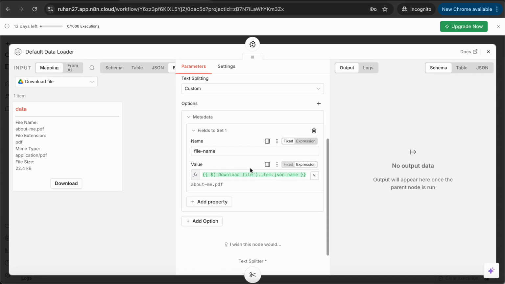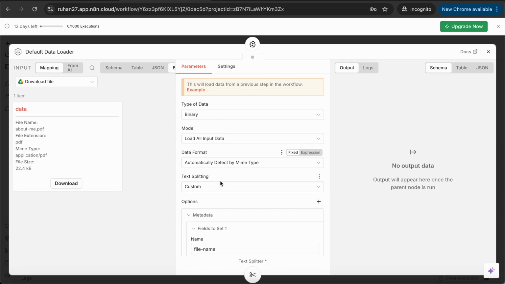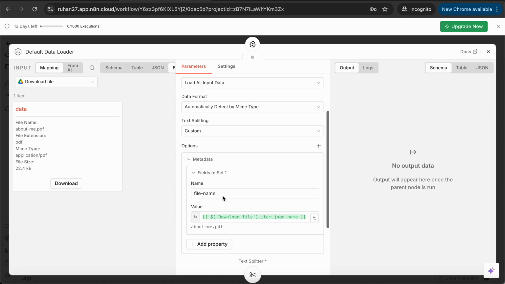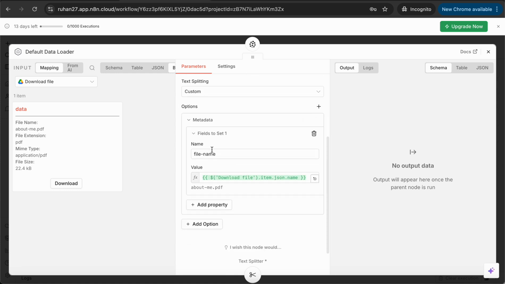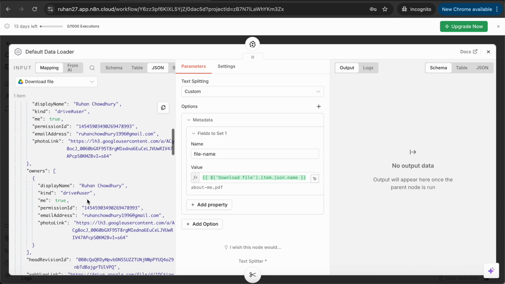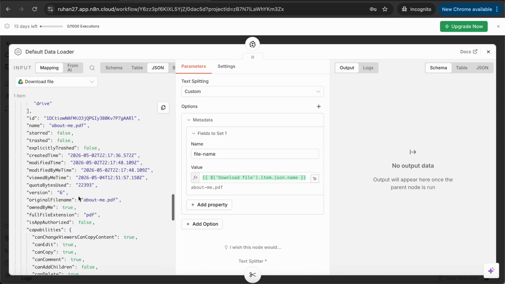You just select all of these things as I selected. For metadata, you need to select file name, which will be this file name. It will take it automatically. And for values, you need to select downloaded files dot item json dot name. However, you can also set this from this JSON file.